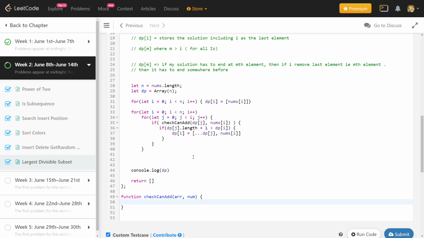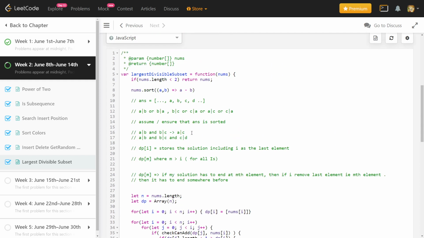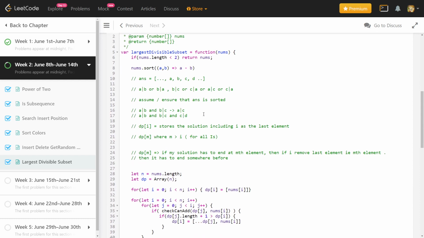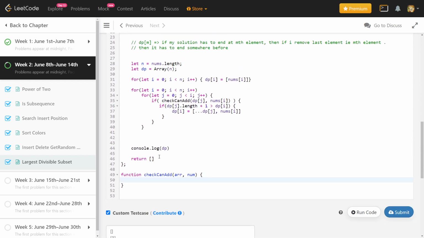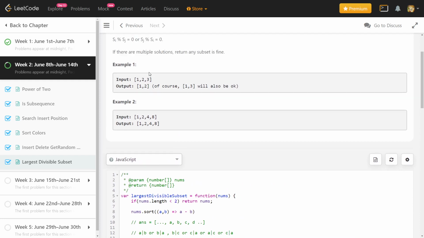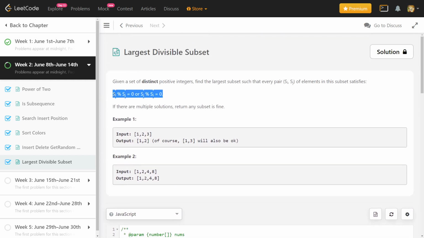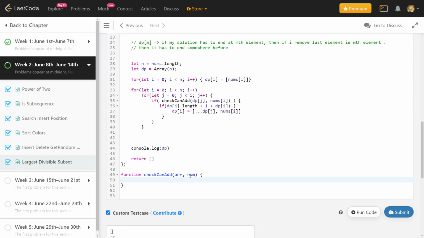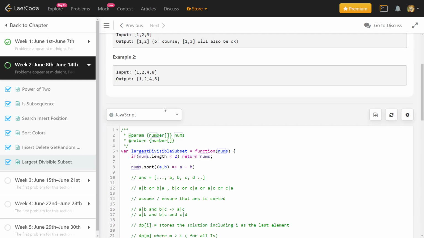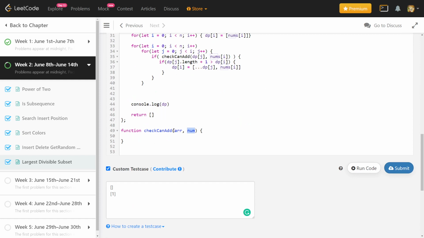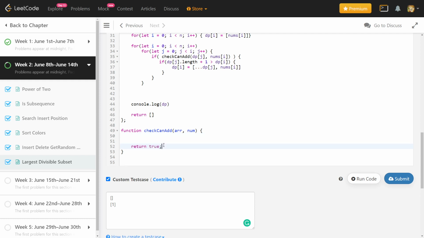So basically, as I said earlier, to satisfy this condition, whenever I'm adding a number n to this array, it should satisfy this condition. How many pairs will this new number form? It will form pairs with all the numbers in the array.